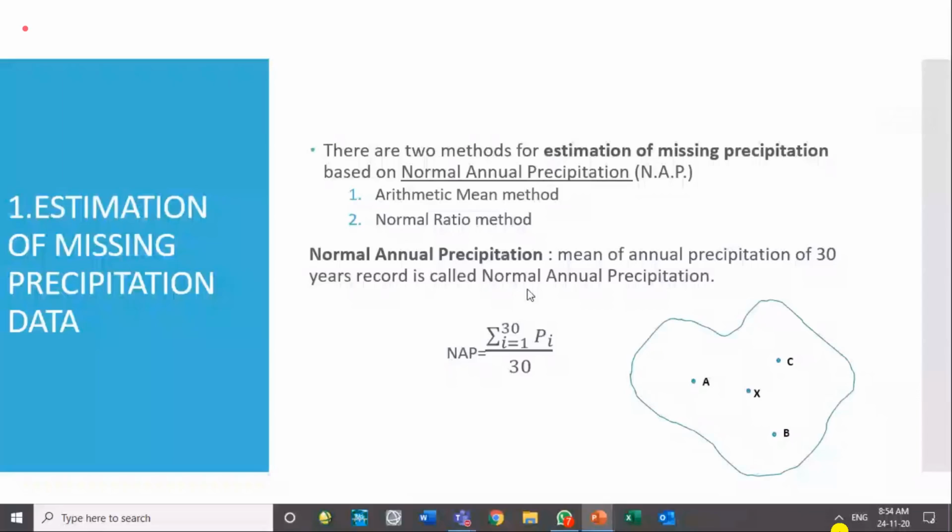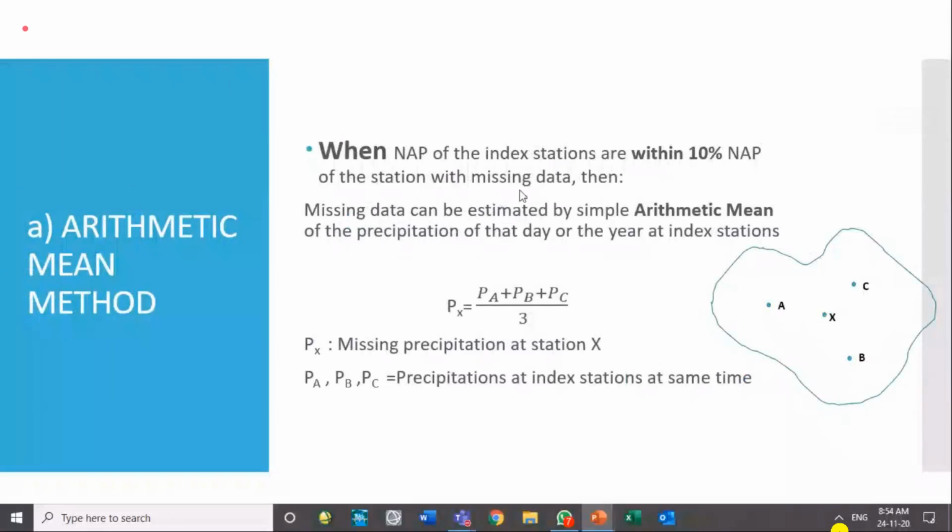Arithmetic mean method has a condition. We will be applying the arithmetic mean method when the normal annual precipitation of index stations is similar. Index stations, now you remember, are the surrounding stations.